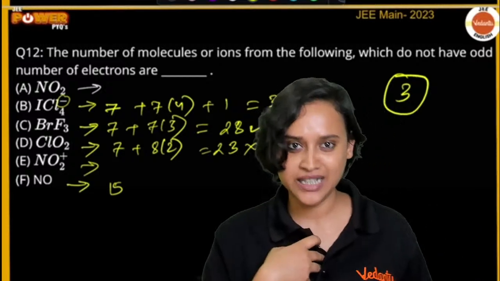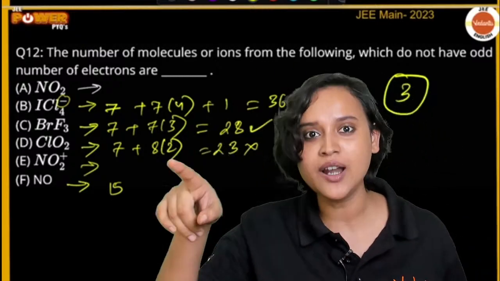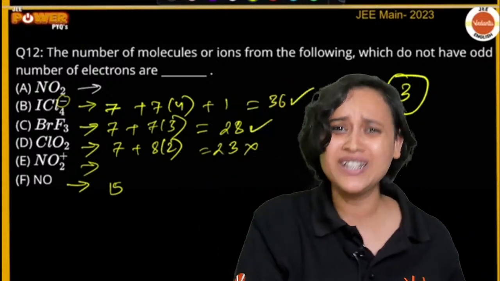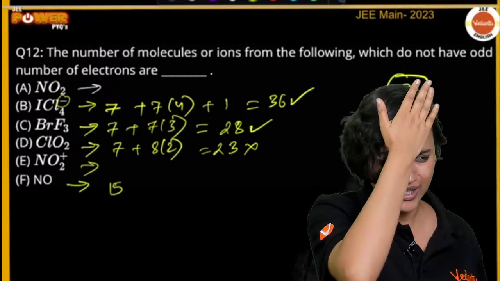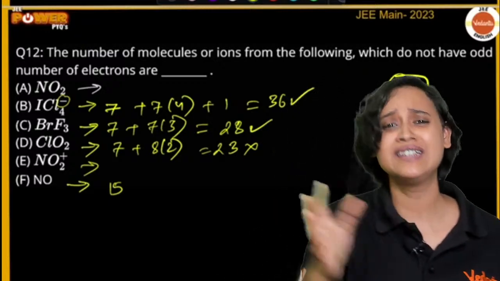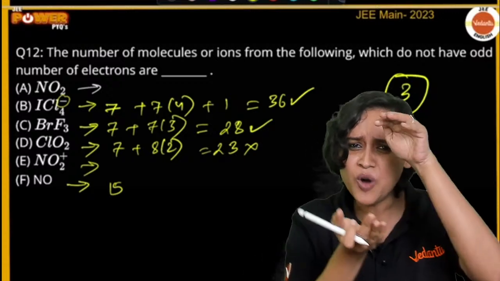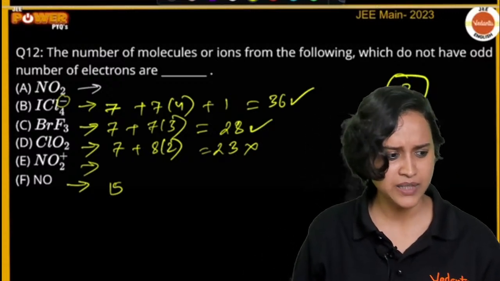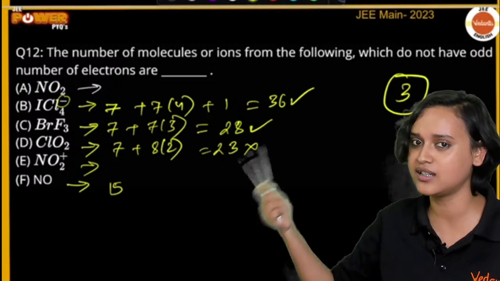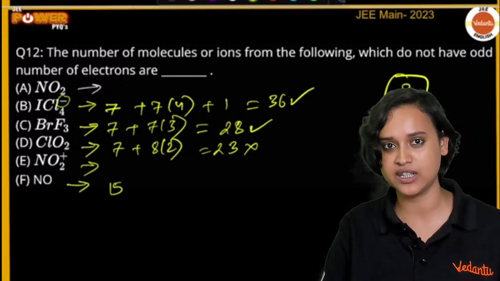And you are questioning me, right? That ma'am, number of electrons in nitrogen are 5. But don't we know that an odd number plus an even number will give you an odd number only? Oh God. These are arithmetic, from small classes you know, right? Please tell me. Why did you blame me that I was teaching wrong? If you do like this, all the other students will also think like that, because you are confusing them.